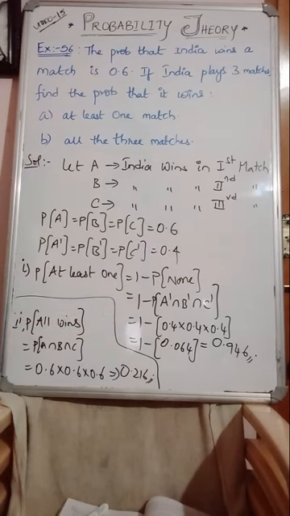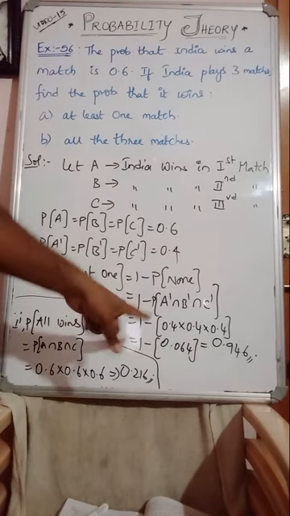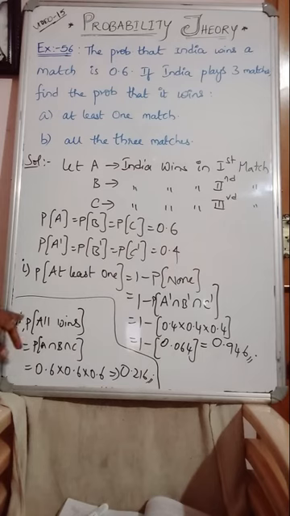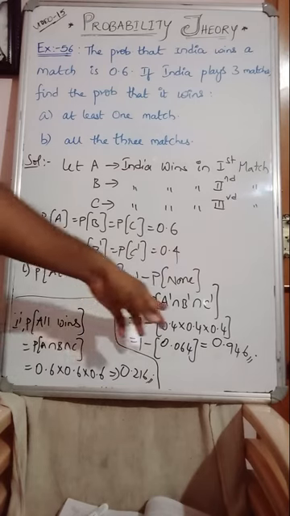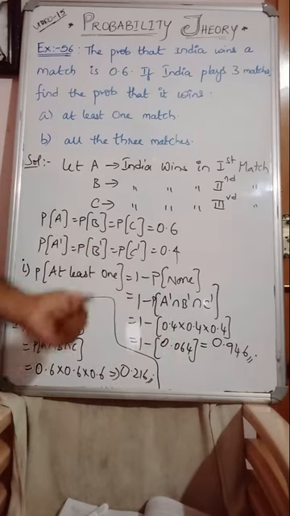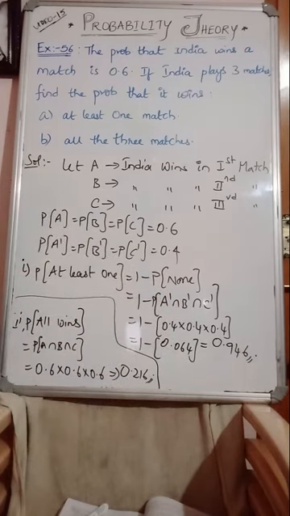that none of the matches is won by India. If you remove that one, in the remaining all cases at least one winning will be there. So that is the logic I have applied here. 1 minus of probability of none. So for question number 1, probability of none means not-winning probability, all the 3 you multiply it and subtract from 1. You will be getting the answer 0.946.